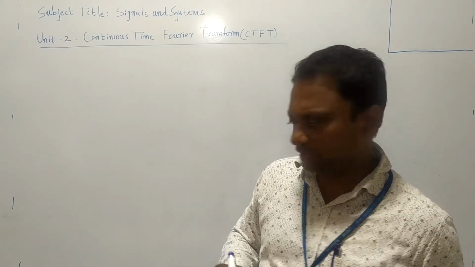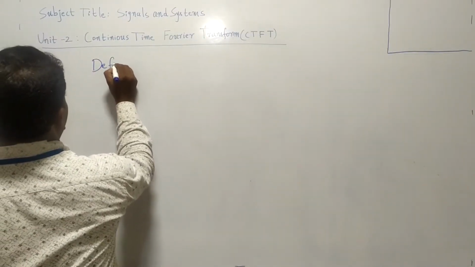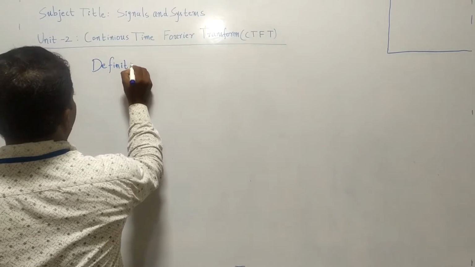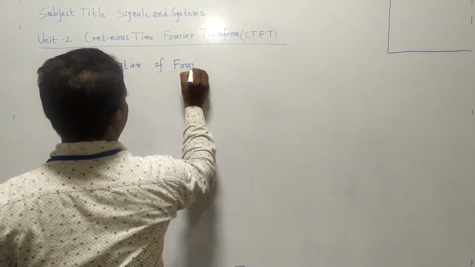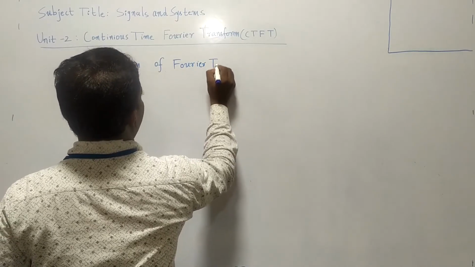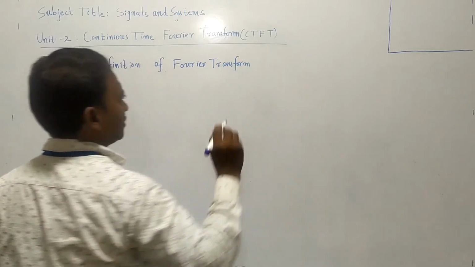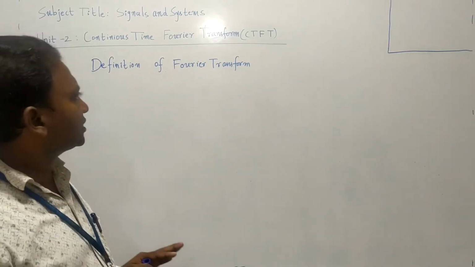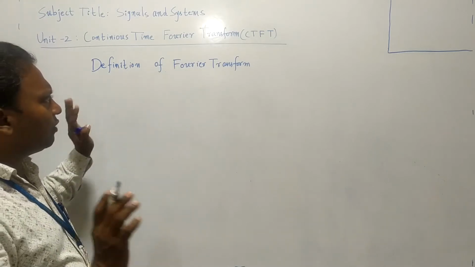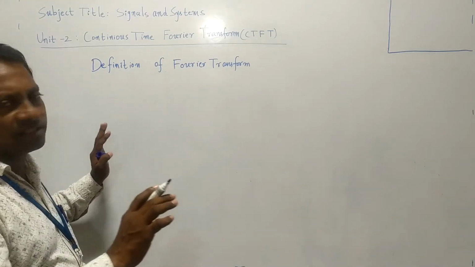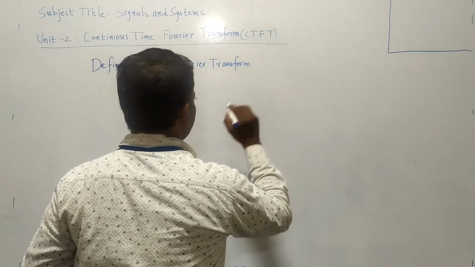Okay, now we will define that. Definition of Fourier transform. Fourier transform means continuous time Fourier transform, that's what you have to understand. CTFT means continuous time Fourier transform. So in the second unit, even when we say Fourier transform, you have to understand that it is a continuous time Fourier transform.